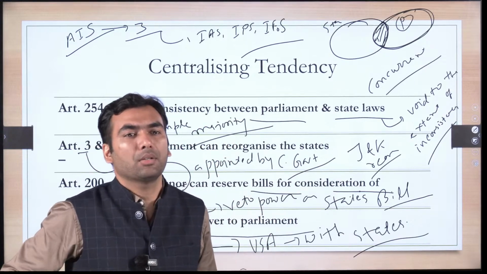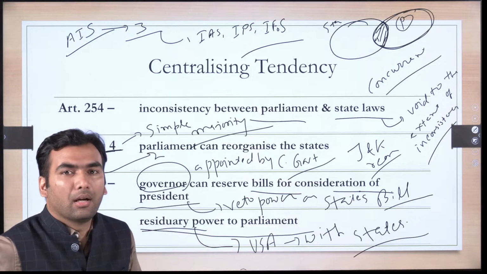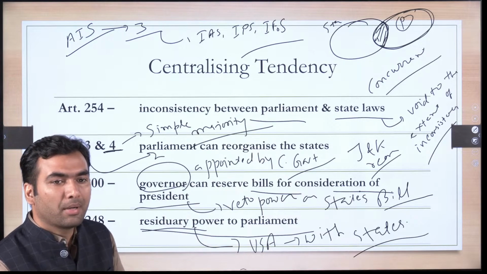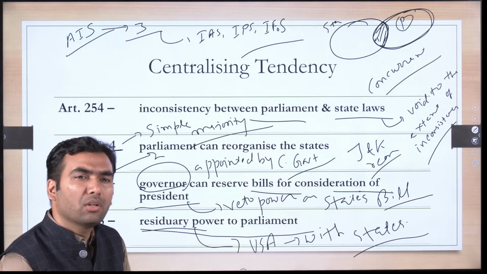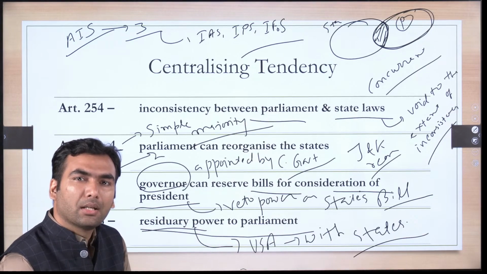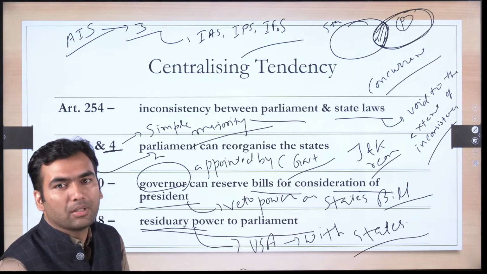There is recommendation to create many more, like Indian Judicial Service is requested, Health Service and Education Service, there is recommendation for that also. But as of now, we have only three All India services. And the peculiarity of All India services is that they are recruited by the central government, whereas they work with the state government.